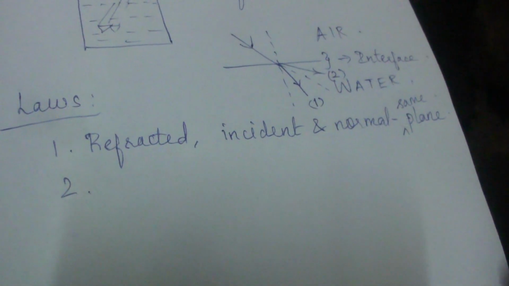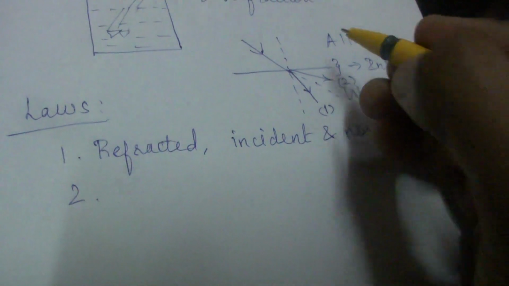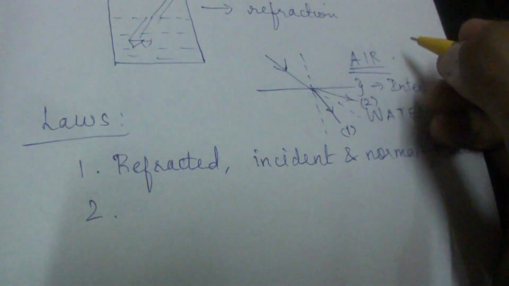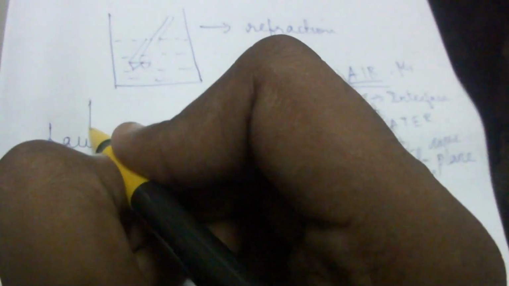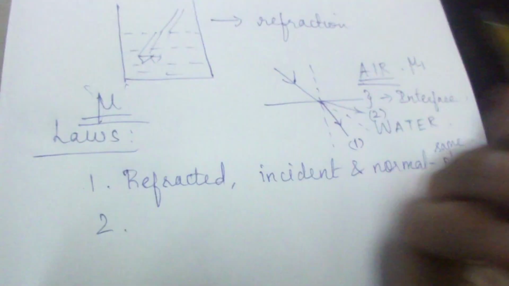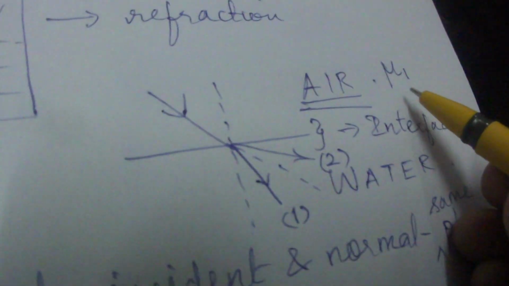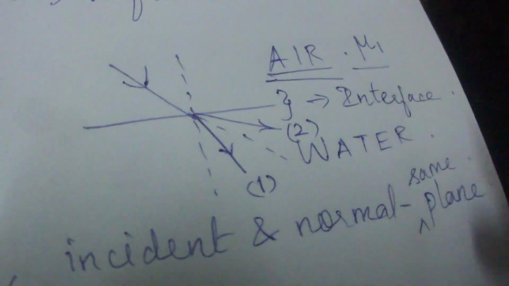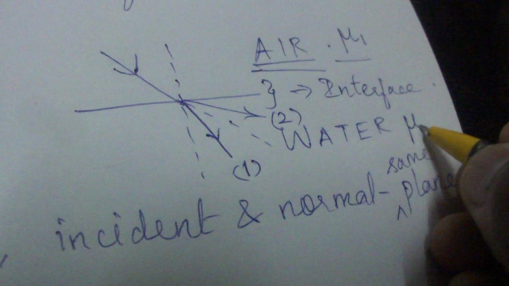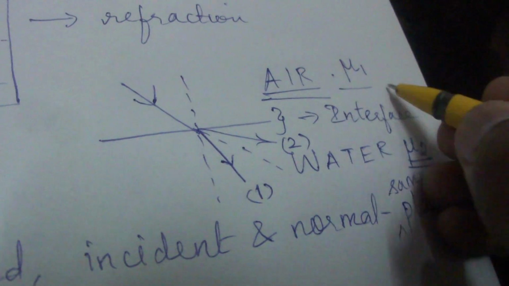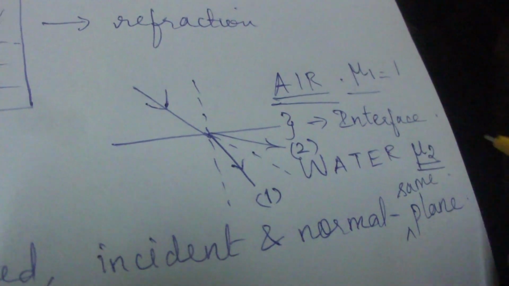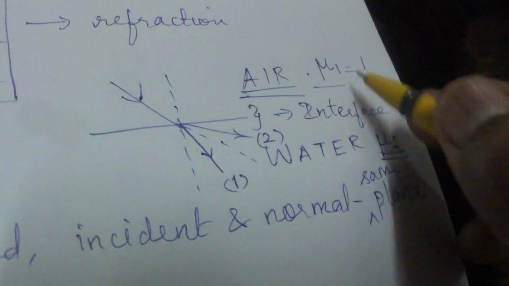Okay, now the next law of refraction is that, as we have air here, we will be having a refractive index of nu1 here, right? This is the symbol which we use to represent refractive indices. So here we will be having refractive index nu1 and for water we will be having refractive index nu2, because both of them are not the same. For air it's just 1 and for water there is another fixed value. So for air and water it's different.